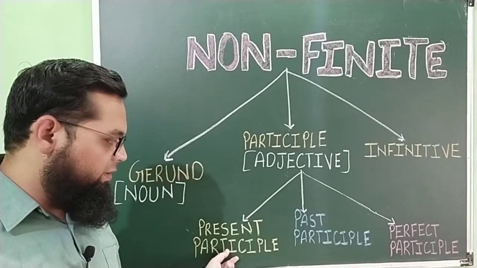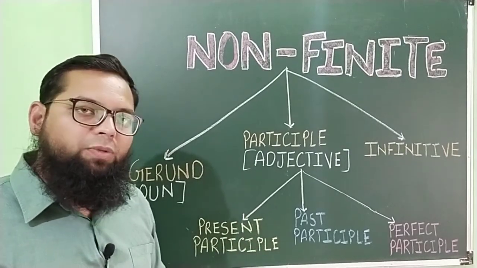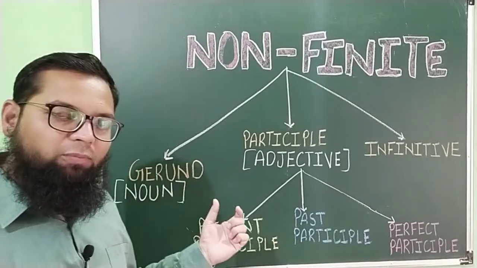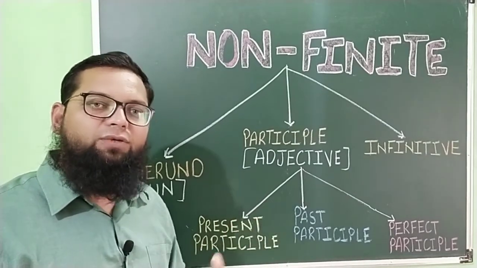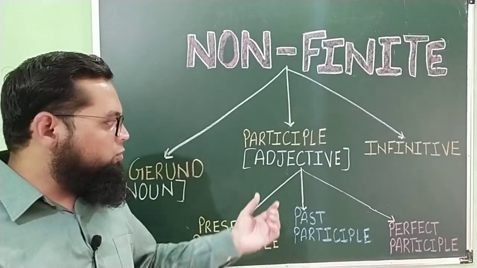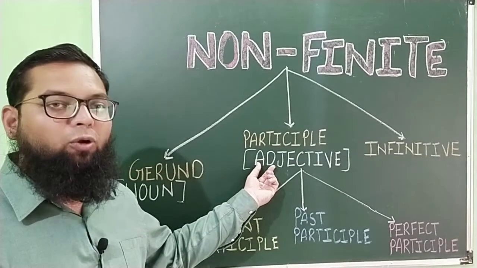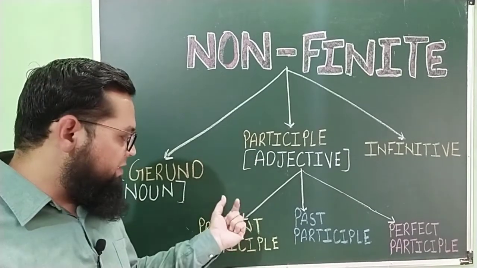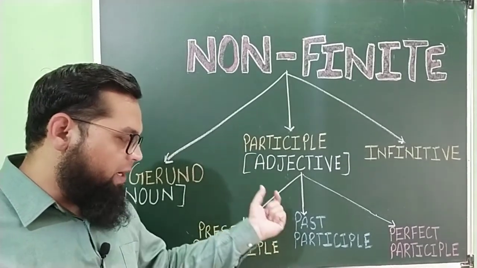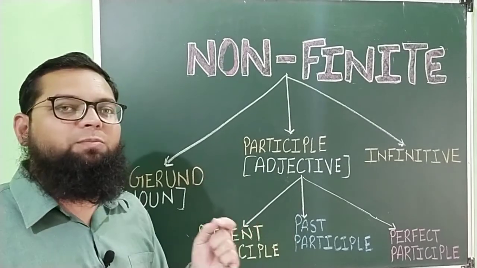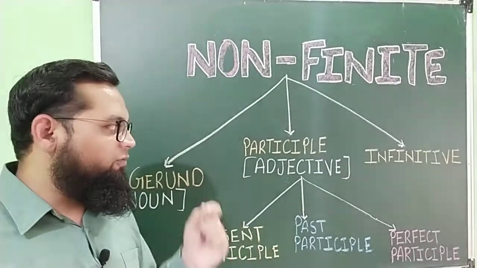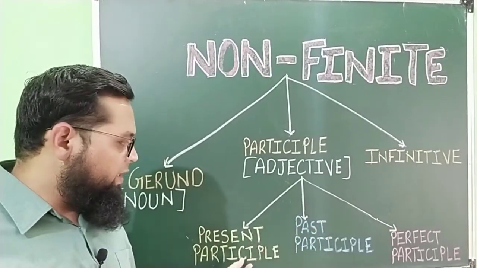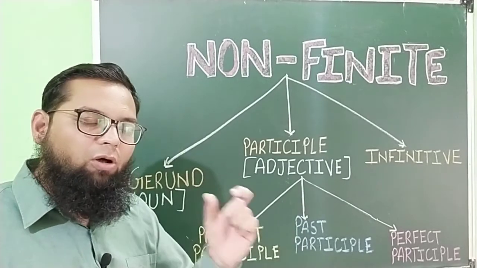Present participle will also be the ing form of the verb. As gerund is the ing form of the verb, present participle will also be the ing form of the verb, but it will be used as an adjective. It will not be used as a verb. And remember, with present participle or with past participle, there will always be a noun. Because what does an adjective do? An adjective describes the noun or pronoun. So with present participle or past participle, there will always be a noun.